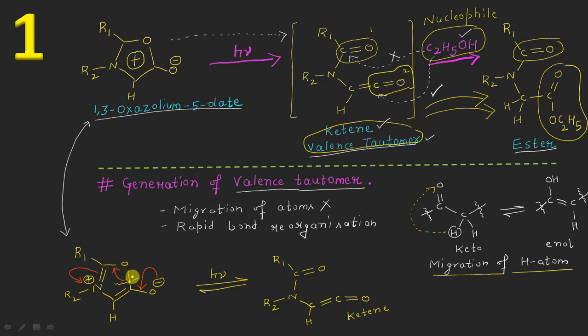The atoms are not shifting; they are present where they were initially. So there is no migration, just a very rapid bond reorganization. That is why it is a little different from normal tautomerism. It is known as valence tautomerism.